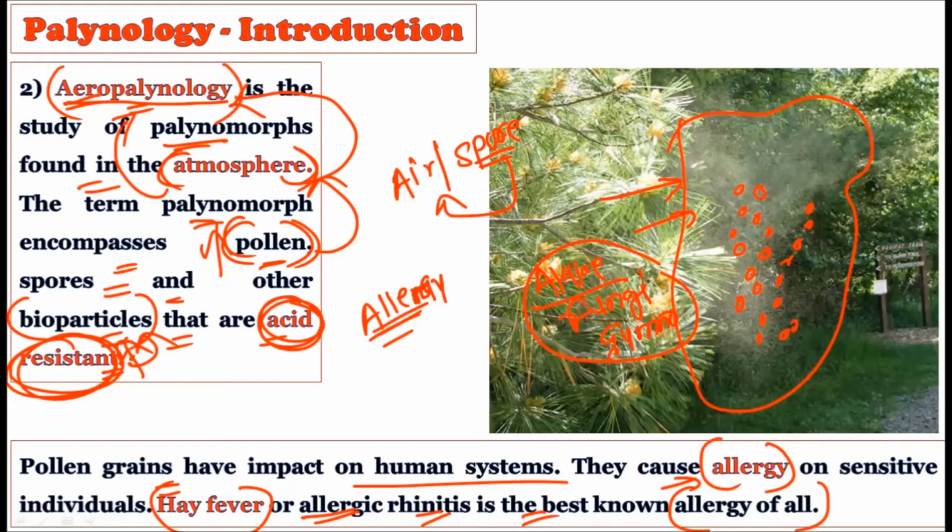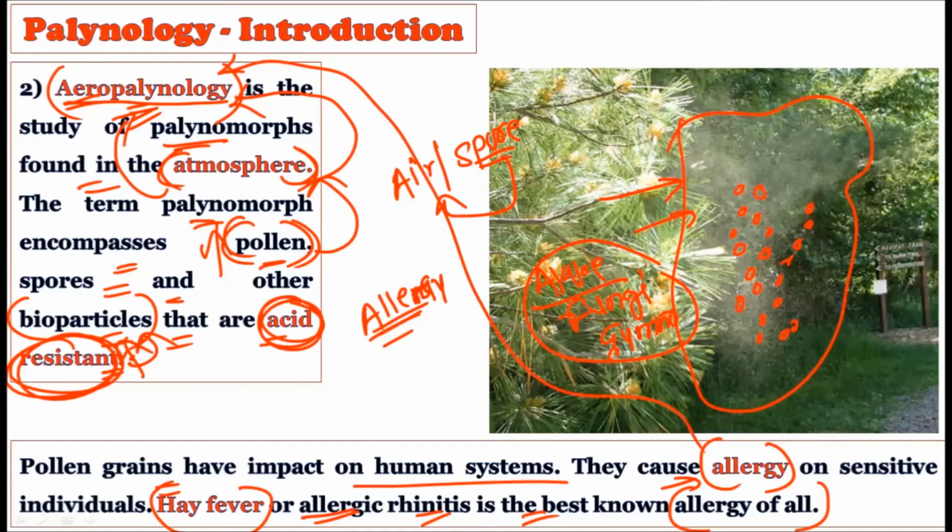So here the medical aspect is connected with aeropaleontology: whatever allergic reactions occur in humans are due to the bioparticles present in the air, right? And these bioparticles are responsible for causing various types of allergies. So these allergies can also be studied under aeropaleontology.